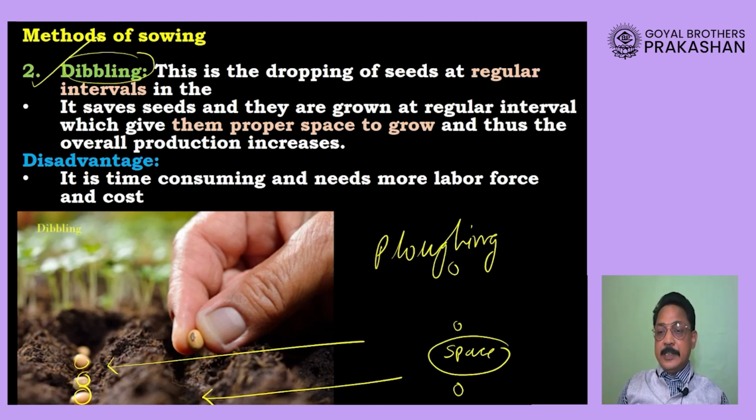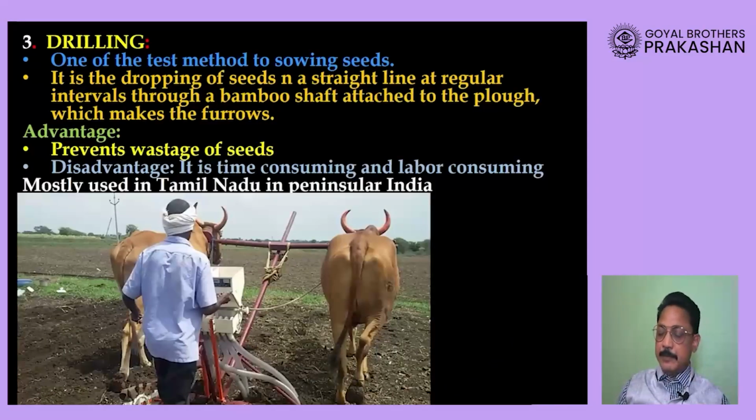But the disadvantages are also there. Okay, and what are those disadvantages? The first disadvantage is that it is time consuming. It will require a lot of time. And second important thing, you will of course require more labor force. And when you are going to use more labor force, that means you have to pay the labor also. So in this way, the cost of sowing the seed will also go on increasing. So these are the disadvantages of this method.